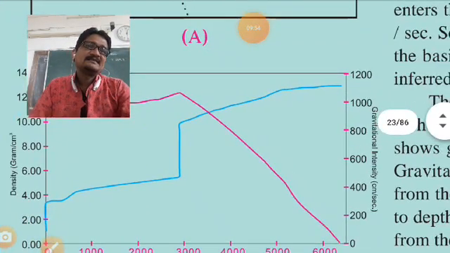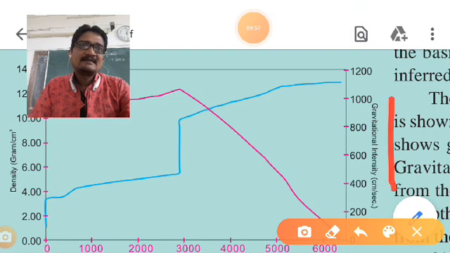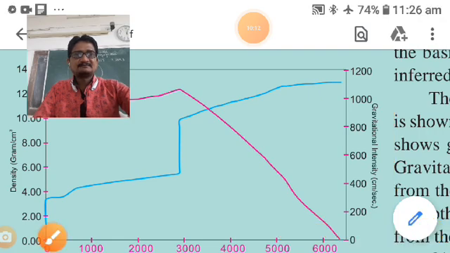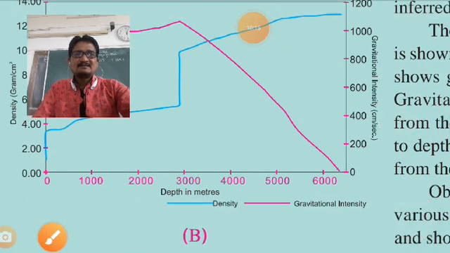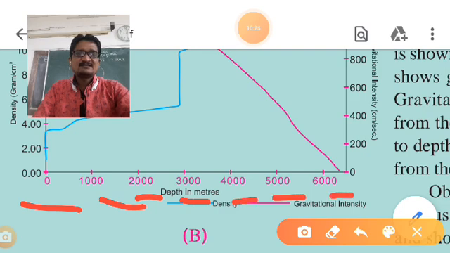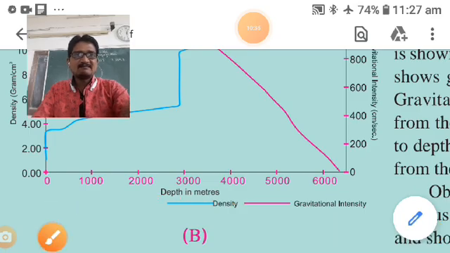Then gravitational intensity here is given in centimeters per second. Gravitational force: 1200, 1800, 600 are given. These are the depths in meters: 0, 1000, 2000, 3000, 4000, 5000, 6000. Depth in meters. Okay. Density and gravitational intensity of all these forces are given.